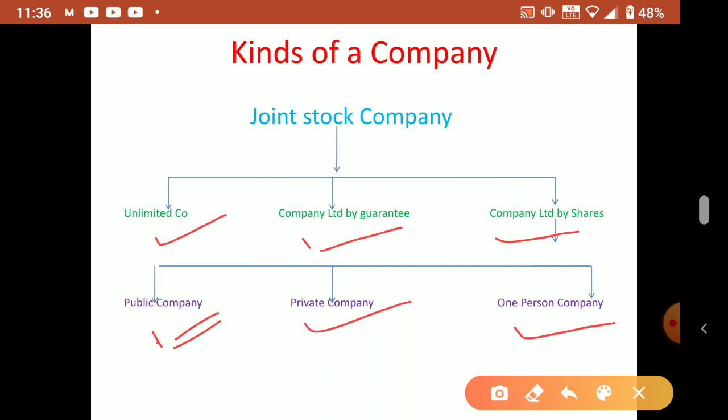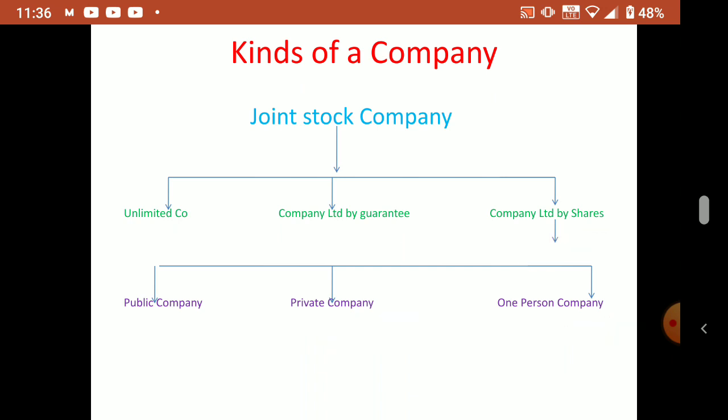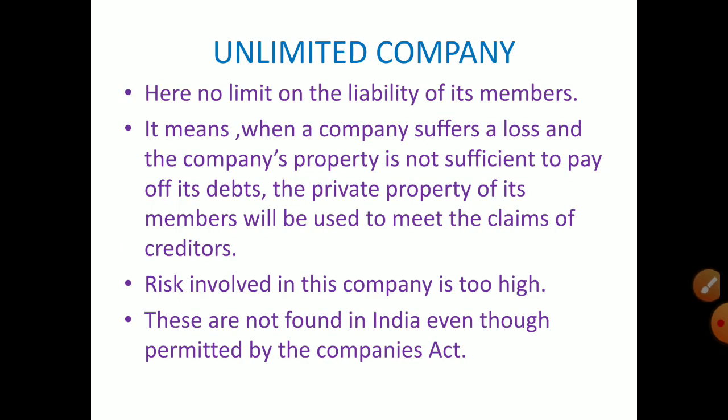So first classification, what? Unlimited company, company limited by guarantee, and company limited by shares. Then company limited by shares is again classified into what? Public company, private company, and one person company. So let us discuss one by one. First is unlimited company.